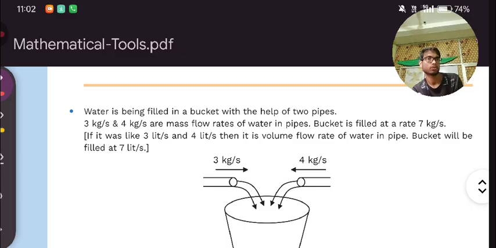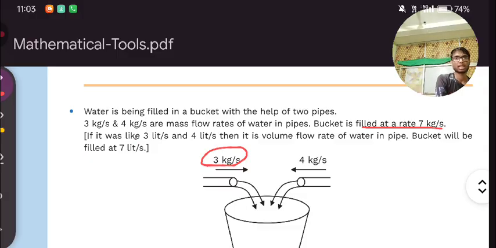The bucket is filled at a rate of 7 kg per second. It means in 1 second, 7 kg is passing from a pipe. This was the meaning. Here, 3 kg is going in 1 second.